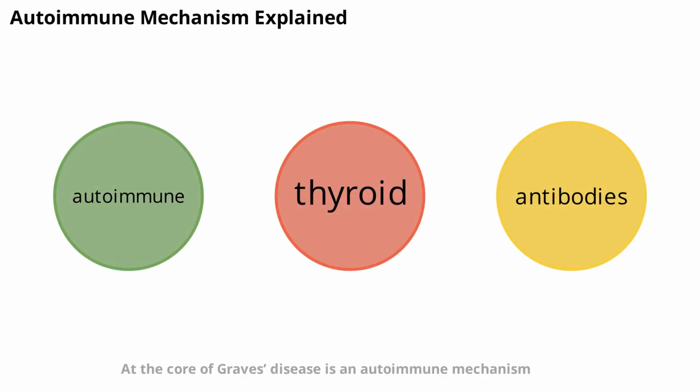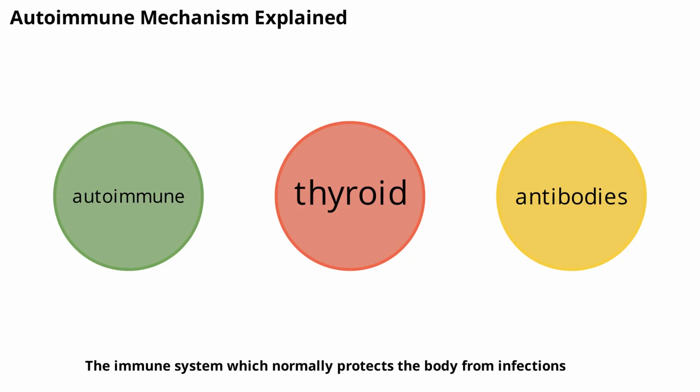At the core of Graves' disease is an autoimmune mechanism. The immune system, which normally protects the body from infections, mistakenly attacks the thyroid gland. This leads to chronic inflammation and overstimulation of the thyroid, resulting in excessive hormone production. Understanding this mechanism is key to developing effective treatments and managing the disease long-term.